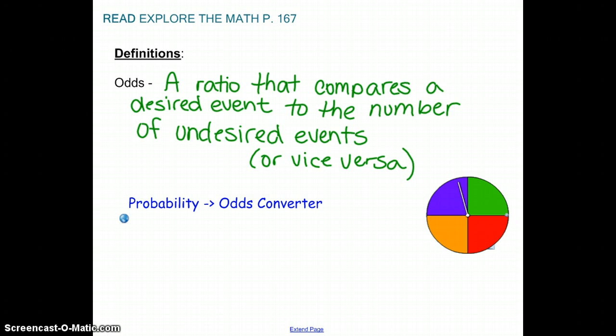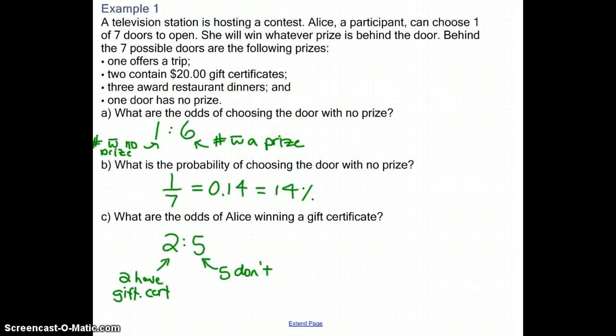Then you can explore the math on page 167, and copy down the following definition. Then let's look at example number 1. Here we have a television station that's hosting a contest. Alice can choose one of the 7 doors to open. She'll win whatever prize is behind that door. So there's 7 total possible doors, and these are your options that she could win.